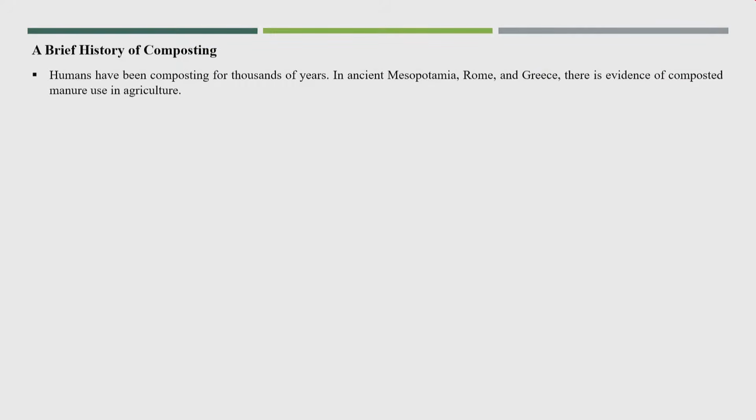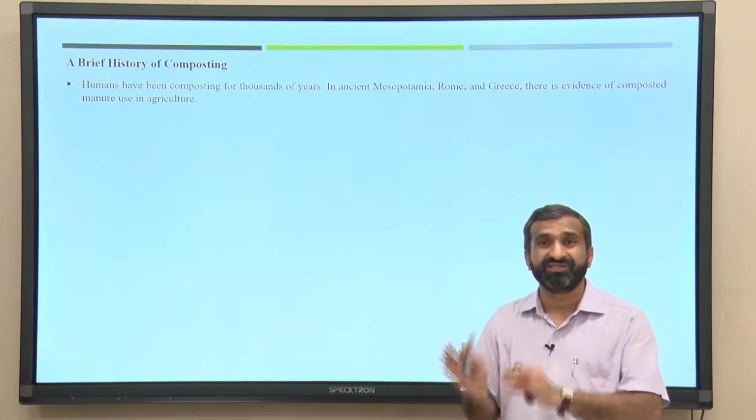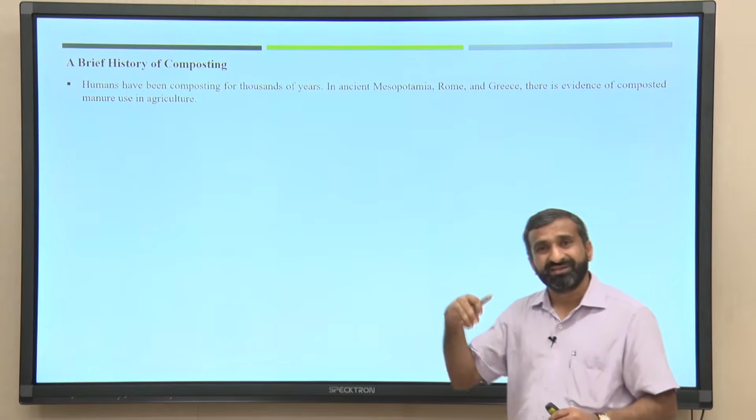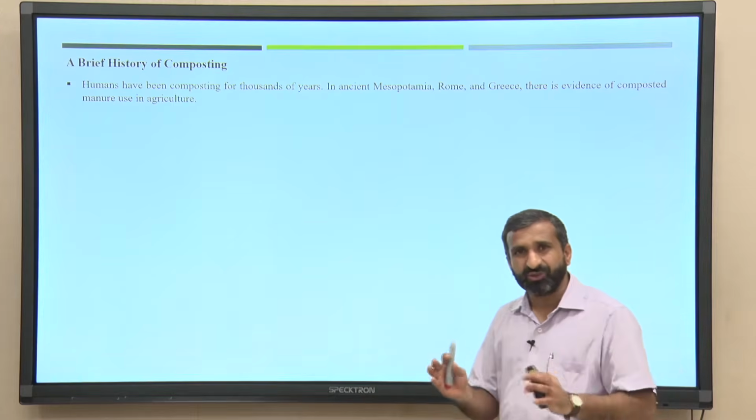It is a very well known technology, everyone knows it from thousands of years. If you look at Rome, Greece, Mesopotamia, even India, thousands of years before, people used to degrade waste. Maybe the word composting was not available in that period, but biological waste, especially kitchen waste, used to be degraded, and the product was used for agriculture. That was a very well known thing.